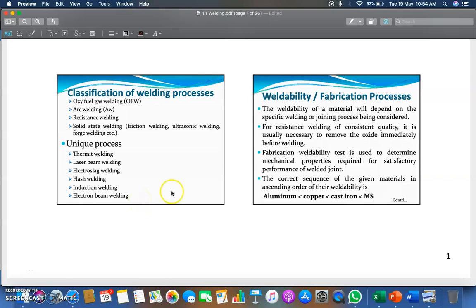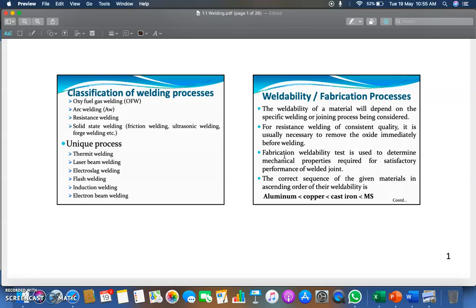Now let's talk about weldability or the fabrication process. The weldability of a material will depend on the specific welding and joining process, which means whatever welding or joining process you are considering, the weldability of the material depends on that. For resistance welding of consistent quality, it is usually necessary to remove the oxide immediately before welding. It means all the oxide from the materials you are going to join should be removed.